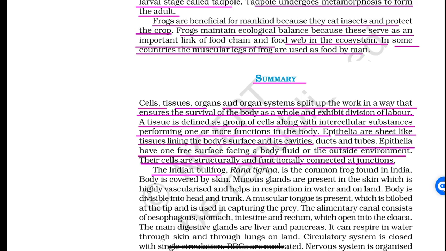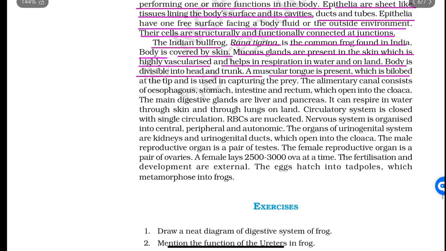The Indian bullfrog, Rana tigrina, is the common frog found in India. Body is covered by skin, mucous glands are present in skin, which is highly vascularized and helps respiration with water on land. Body is divisible into head and trunk. A muscular tongue is present, which is bilobed at the tip and is used in capturing the prey. The alimentary canal consists of esophagus, stomach, intestine, and rectum, which opens into the cloaca.